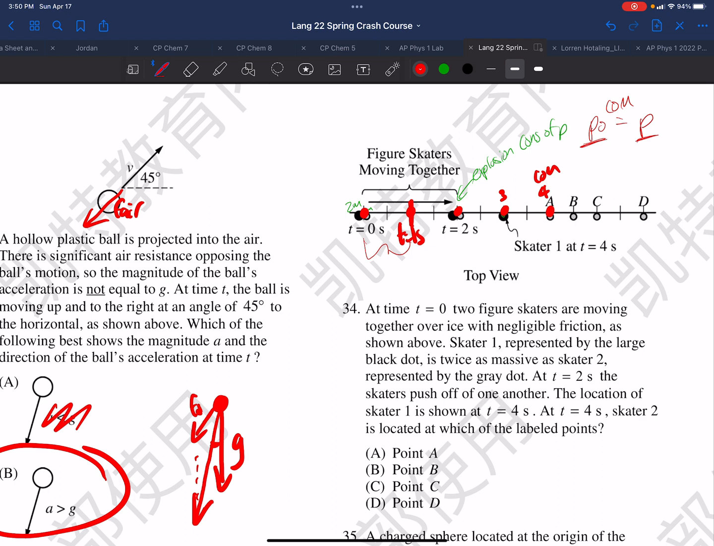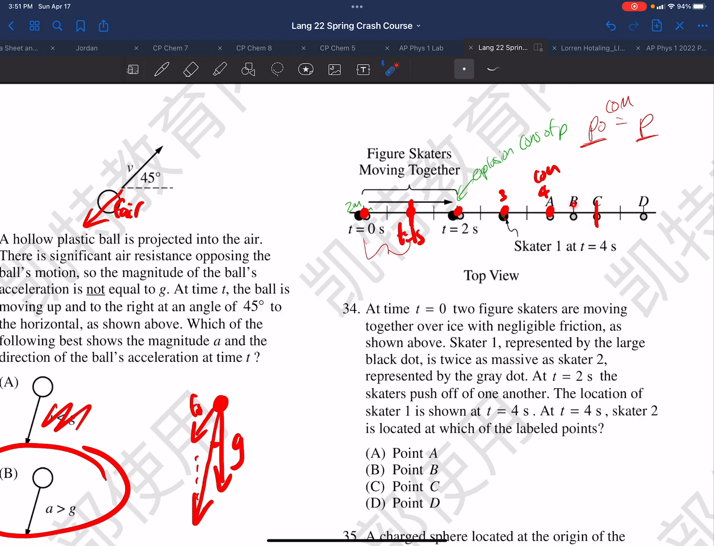So skater 1, which is twice as massive. This is where skater 1 is. Where will skater 2 be for the center of mass to be located here? Now, if skater 1 and skater 2 had equal masses, the center of mass at time 4 is located here, and skater 1 is here, and skater 2 would be here. That's if they had the same mass.